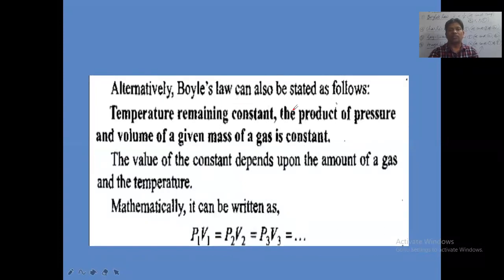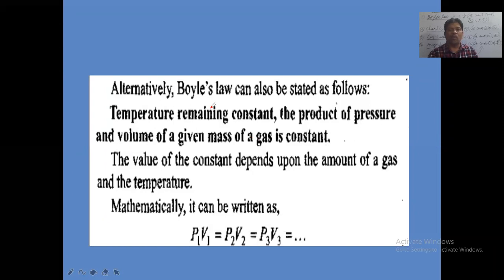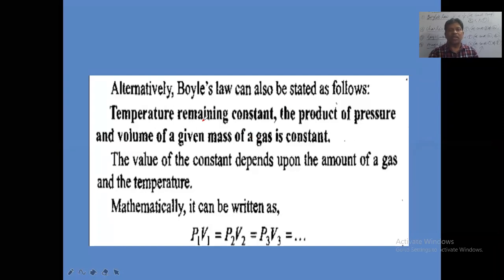Alternatively, Boyle's law can also be stated as follows. The first one, what we defined: the volume of a gas at constant temperature is inversely proportional to its pressure. And alternatively, Boyle's law can be stated as: temperature remaining constant, the product of pressure and volume, P into V, of a given mass of gas is constant. PV is equal to constant K, when temperature is kept constant.